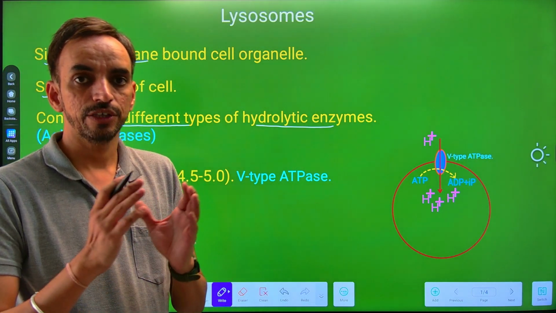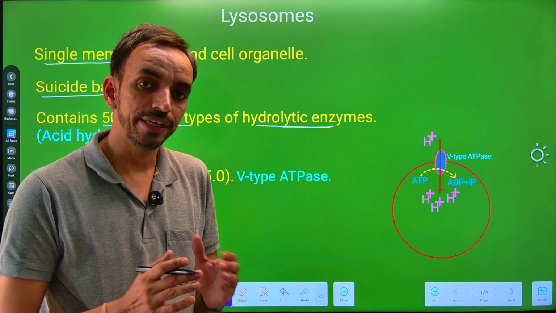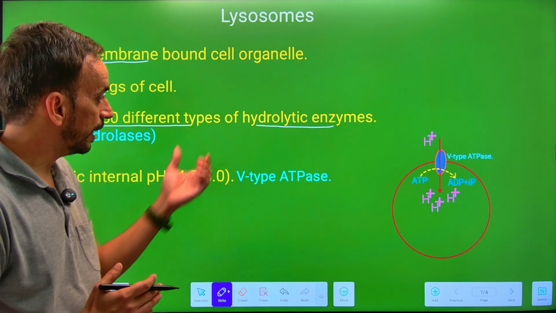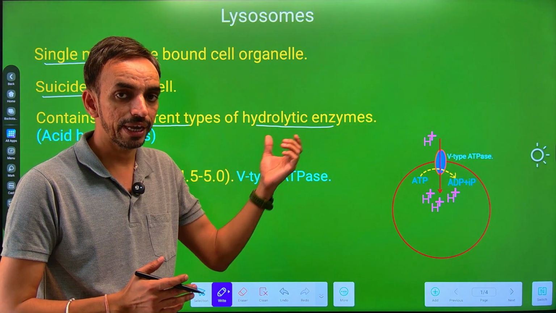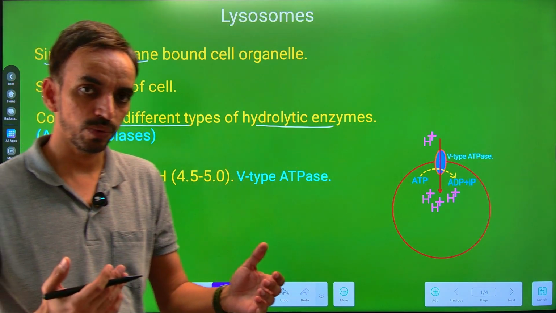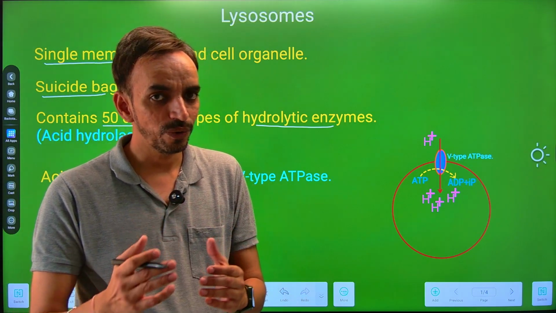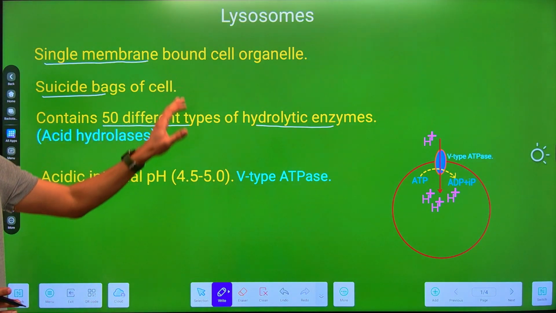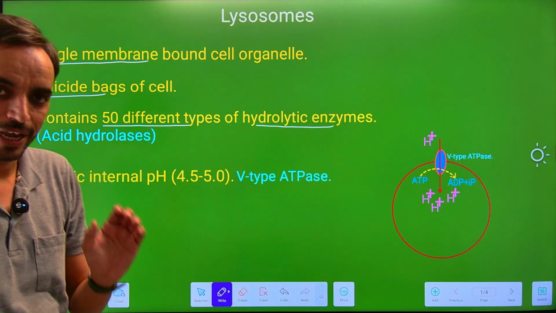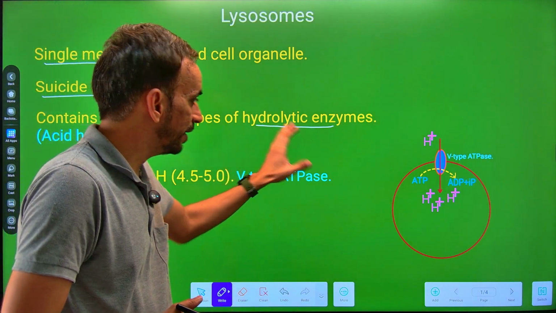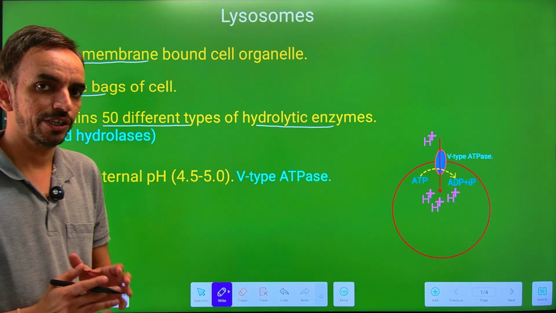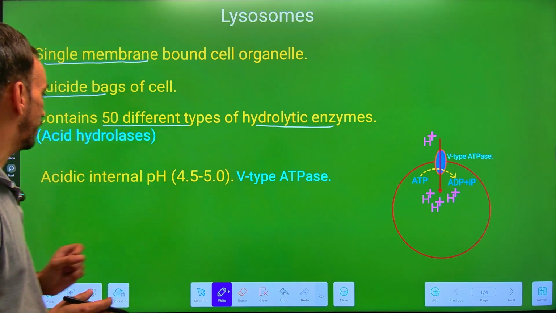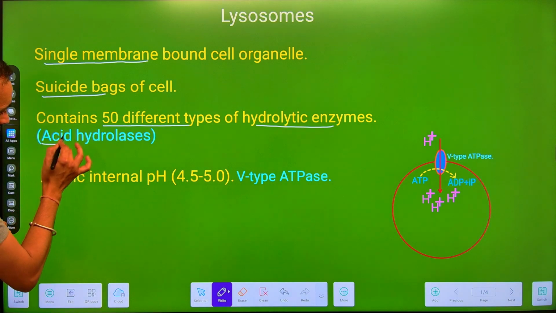And if the lysosomes burst accidentally in a huge quantity, then these acid hydrolases, or the hydrolytic enzymes, come into the cell cytoplasm where they can carry out autophagy. That's why these lysosomes are called the suicidal bags of the cell. Now these hydrolytic enzymes which remain present within the lysosomes are called the acid hydrolases.